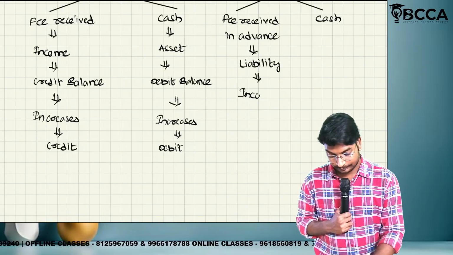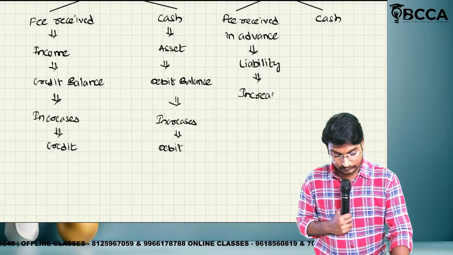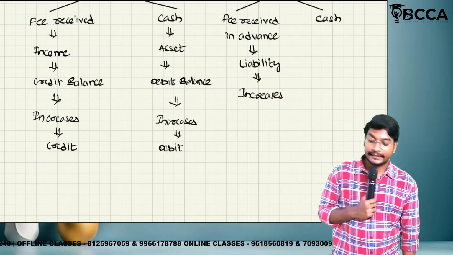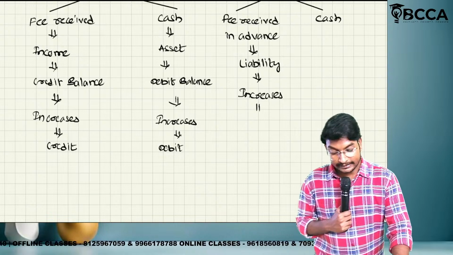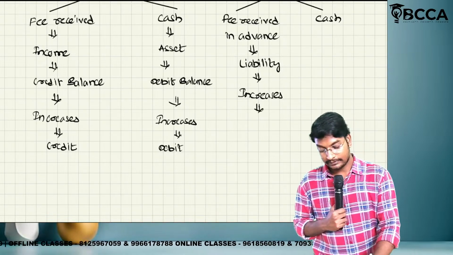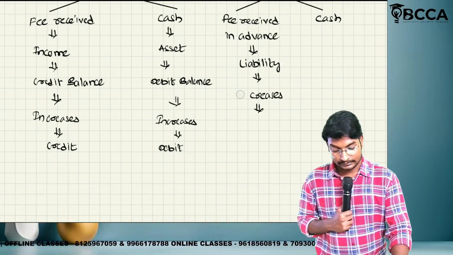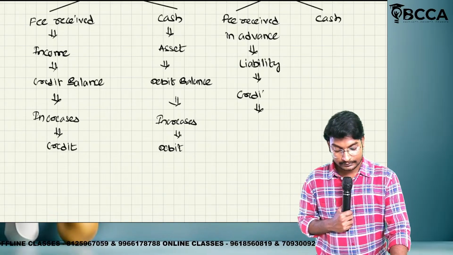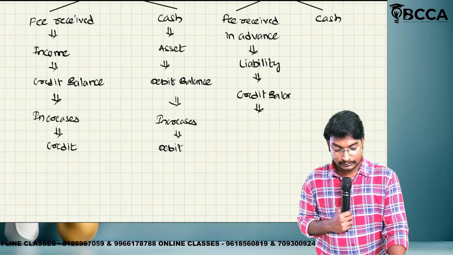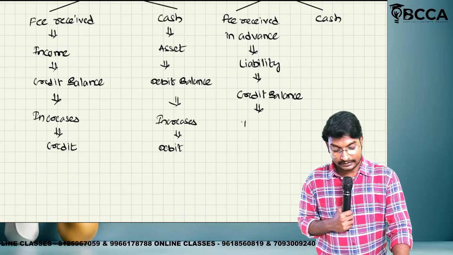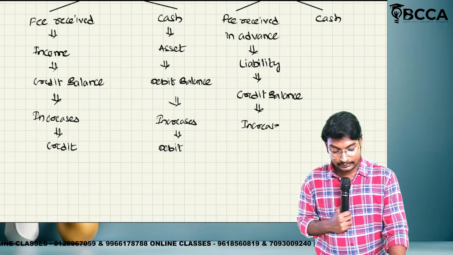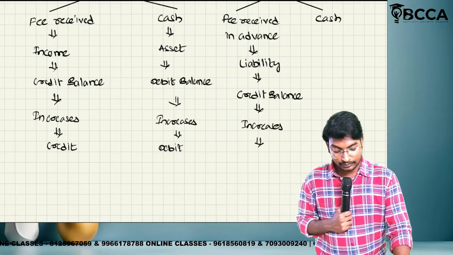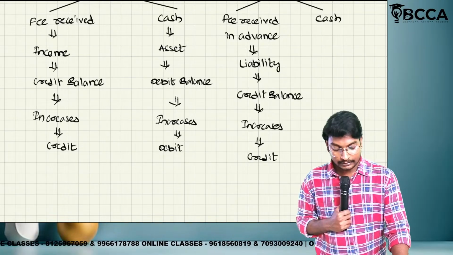Increases. Liability increases, so which balance is it? Credit balance. Increases or decreases? Increases. What we have to do? Credit.